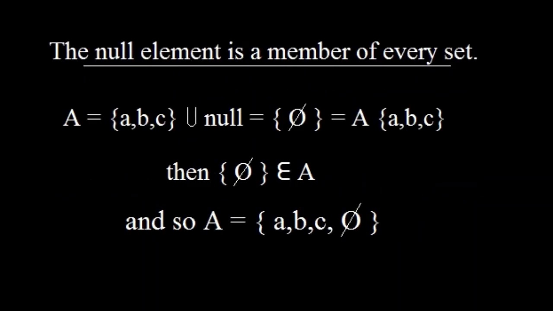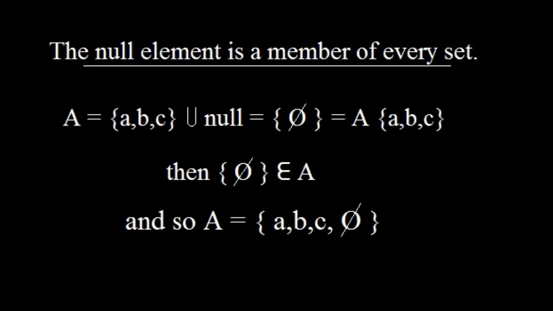So applying that to the null element, if set A equals A, B, and C, and we union that with the null element, it still equals A, B, and C. That means that the null element was always an element of A, and it will look like A equals A, B, and C, the null element. What all this says is that the null element, non-existence, is a member of every set.